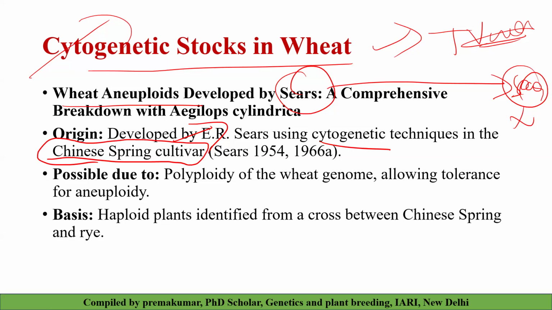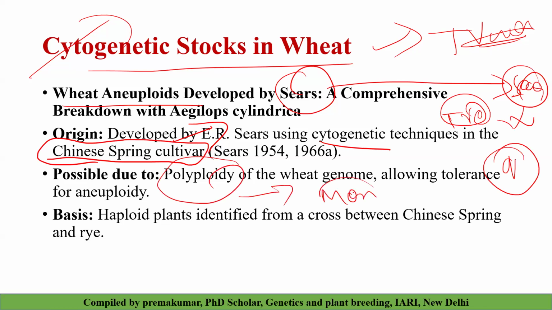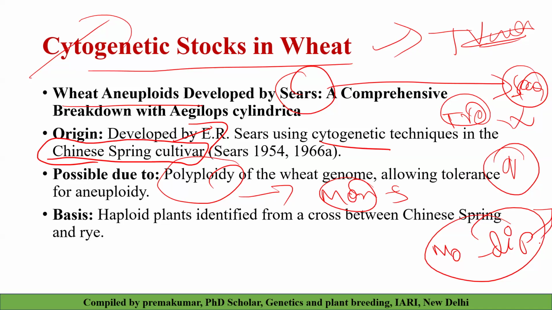He created many monosomic lines, disomic lines, and nullisomic lines, which he used for transferring resistance genes or quality genes into cultivable wheat. Cytogenetic techniques are more successful because of the polyploid nature of wheat. Even though you create monosomics, it can tolerate and survive. But if you create monosomics in a diploid, what will happen? They will not survive. That's why cytogenetics is more successful in wheat than in any diploid cultivars. Haploid plants are identified in the cross between Chinese Spring and rice.